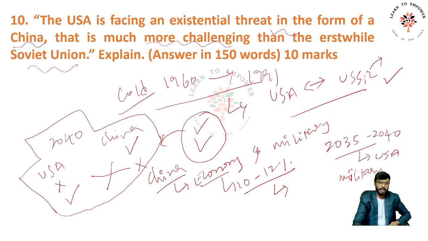So this is the question that talks directly about it, and what are the challenges that you see. There is a trade war already going on; earlier it was the Cold War, now it's a trade war, right? So you could have written those as examples, and that would have made very good sense.